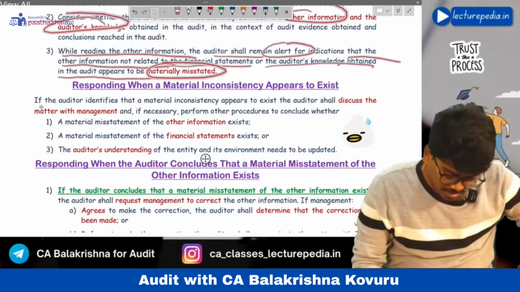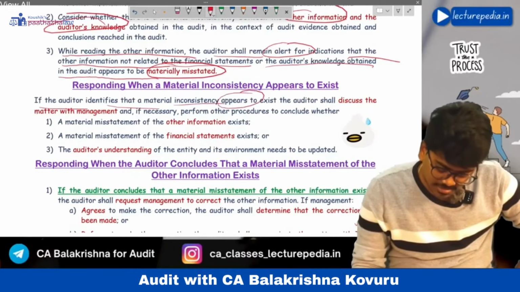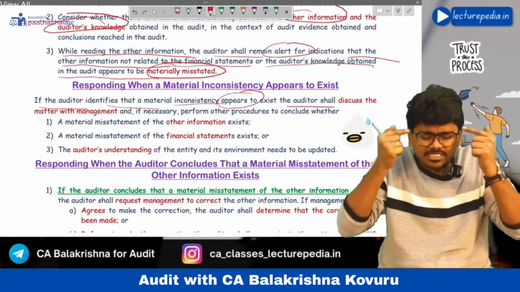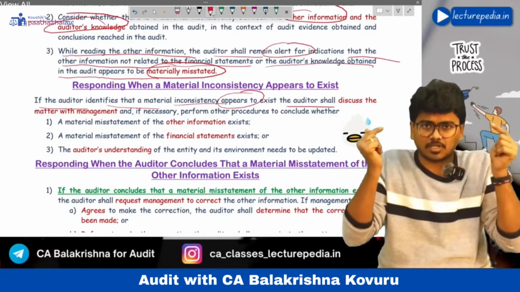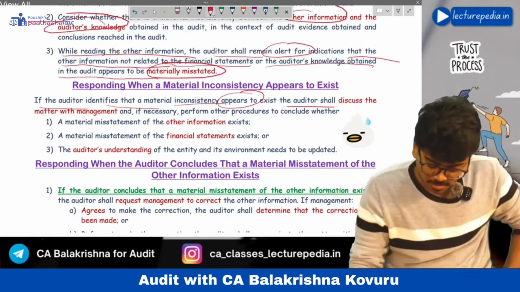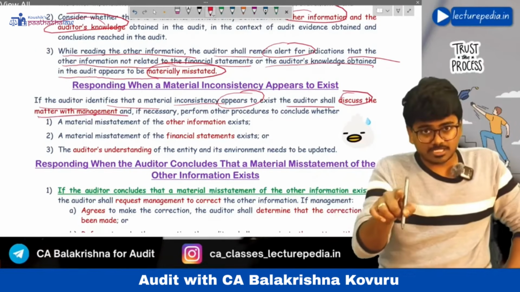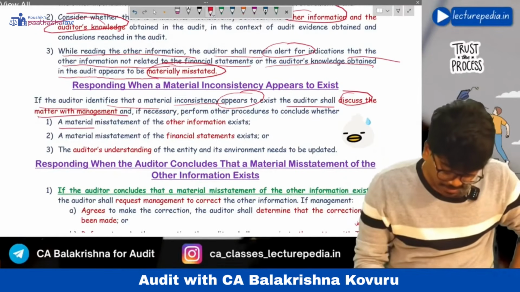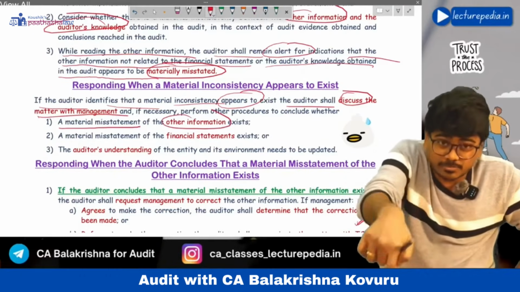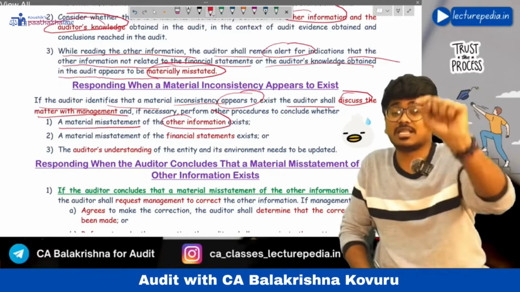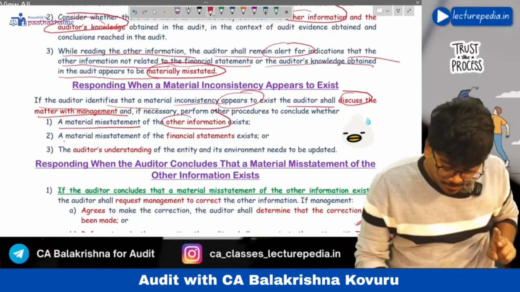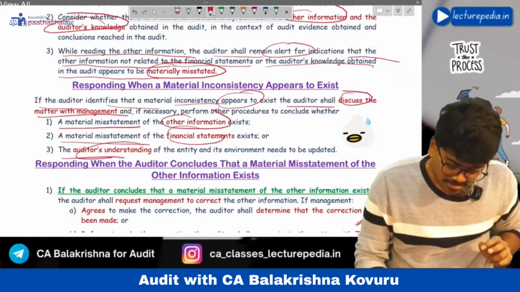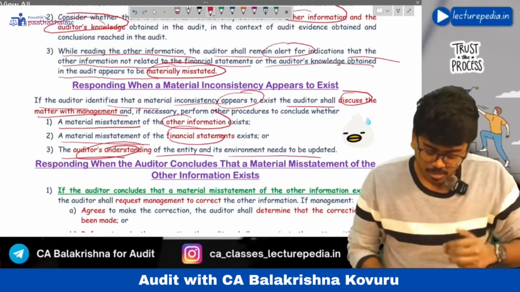See, if the auditor identifies that a material inconsistency appears to exist, here the auditor has not yet identified misstatement, he just identified inconsistency. Not matching. Then he shall discuss the matter with management and he needs to conclude whether a material misstatement of other information exists. Okay, whether there is a material misstatement in other information, or a material misstatement of financial statements exists, or the auditor's understanding of the entity and its environment needs to be updated.